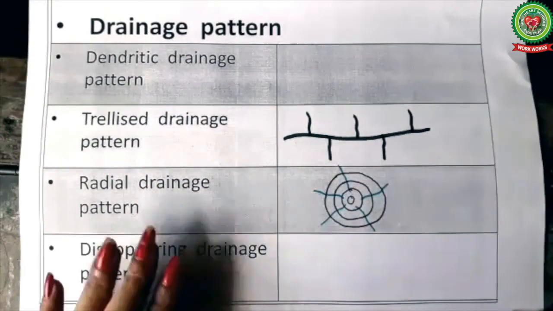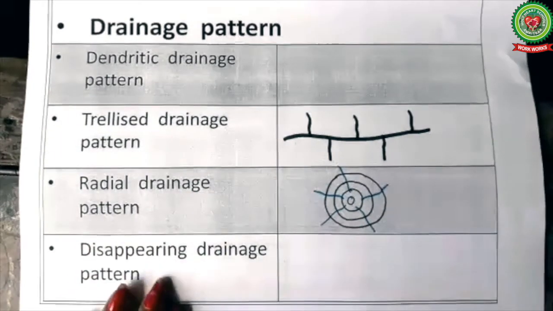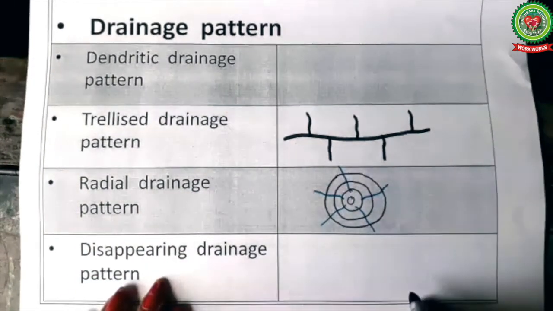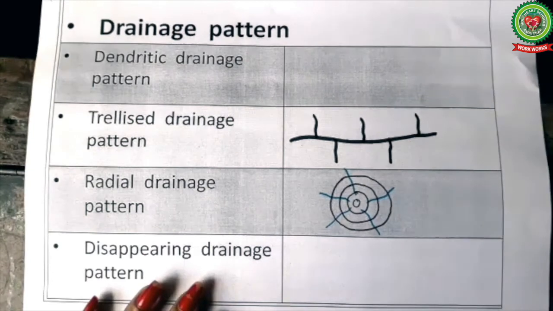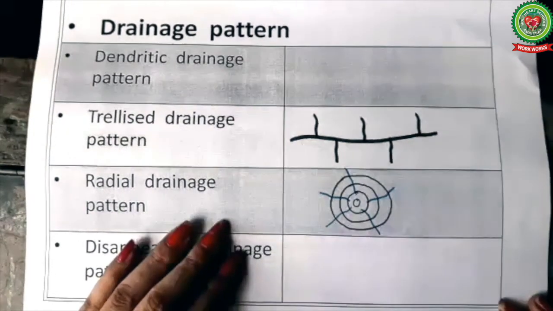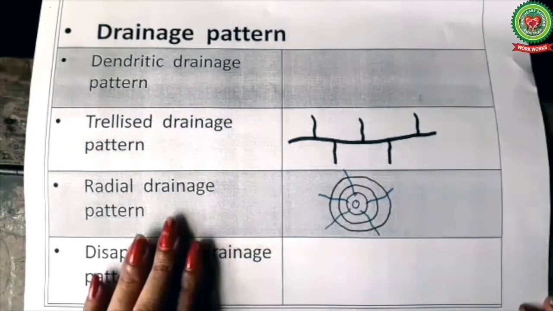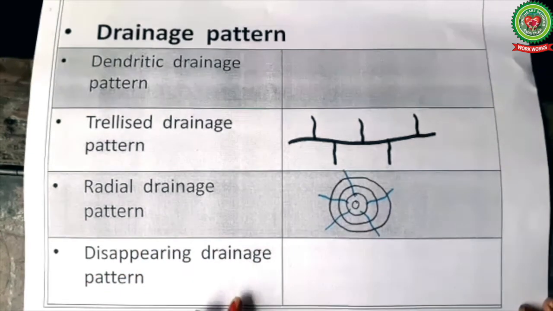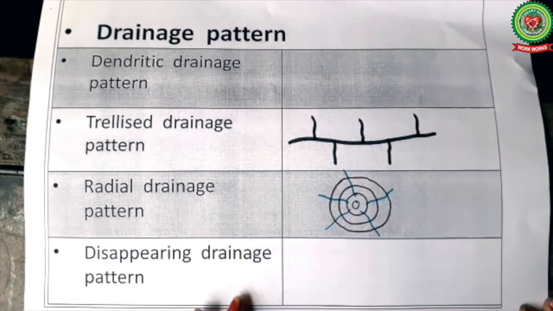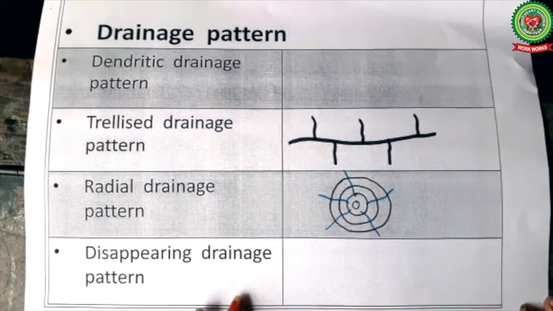The last type of drainage pattern is the disappearing drainage pattern. In a disappearing drainage pattern, the river or the stream is not able to reach the sea or ocean. It finishes inland. Either the water is absorbed by the sand, or due to high temperature the water gets evaporated and the river dries up.